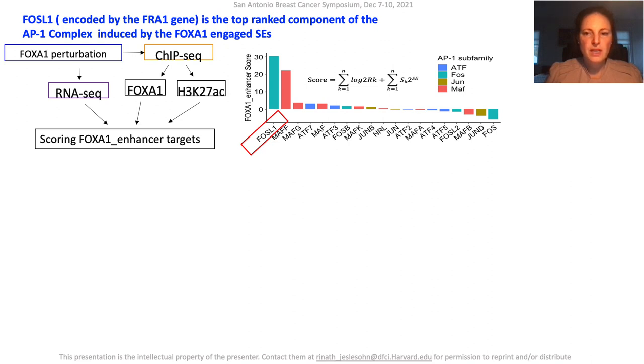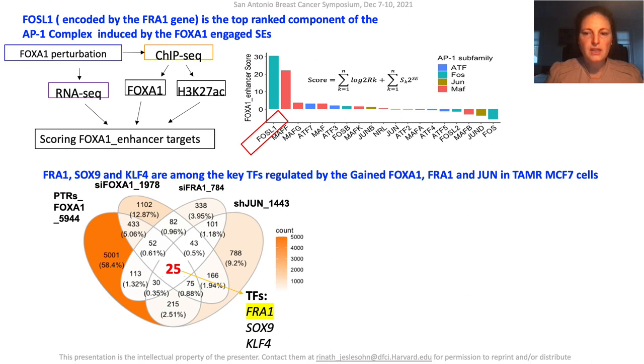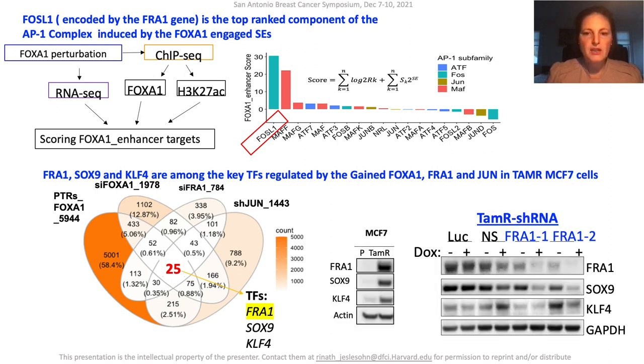First, by integrating RNA-seq and ChIP-seq data, they showed that FOSL1, encoded by FRA1, is the top gene from the AP1 complex that is induced by the reprogrammed FOXA1 binding in the tamoxifen-resistant cells. In a second integrative analysis, they identified FRA1 itself and the embryonic transcription factors SOX9 and KLF4 among the key transcription factors induced by the gain FOXA1 binding sites and regulated by FRA1 and JUN. As shown in these Western blots, they confirmed at the protein level that these genes are indeed upregulated in the tamoxifen-resistant cells and that SOX9 and KLF4 were downregulated with the silencing of FRA1.